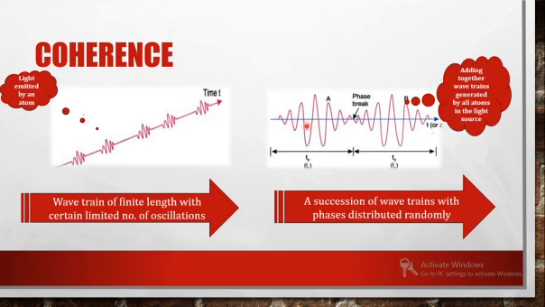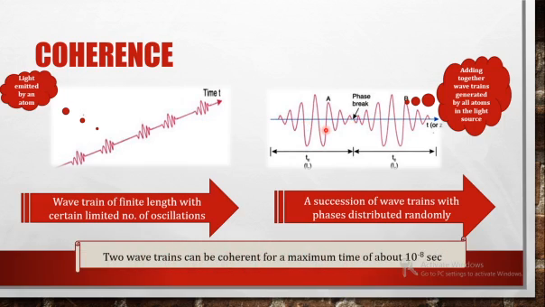So after superposition of the wave trains of finite length, what you get will be a succession of wave trains with phases distributed randomly. The phase at this point will not be the same as the phase at this point. That is what you mean by random distribution of phase. It is not a continuously progressing wave, but there is a break of phase in between.